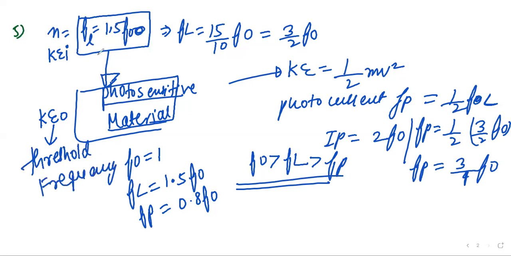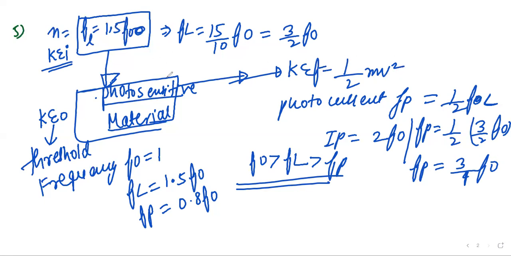Simple. The initial kinetic energy falls on this material, so it is having kinetic energy, suppose I have taken KE naught. After getting struck, after some time, it ejects with the final kinetic energy, that is 1/2 mv square.